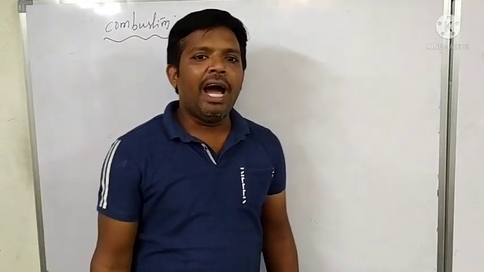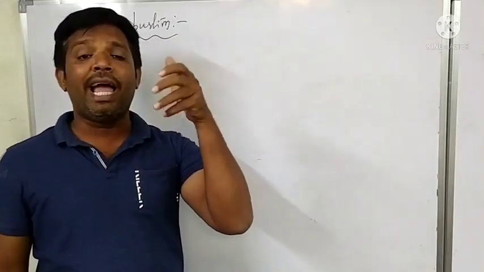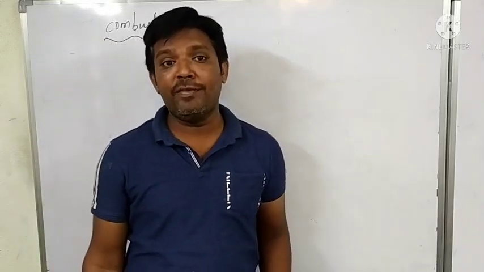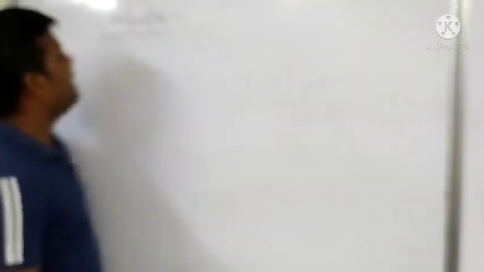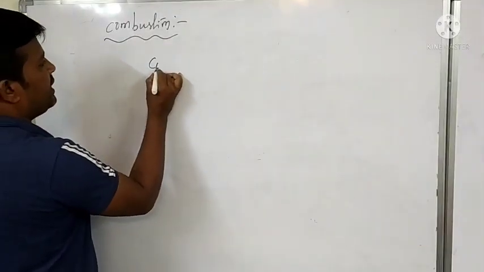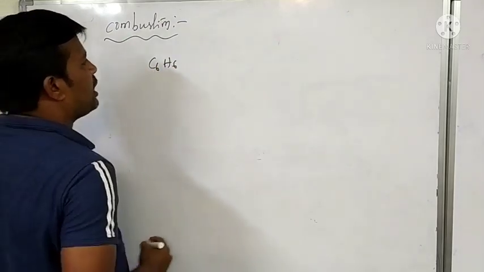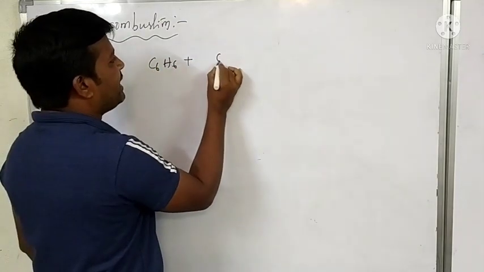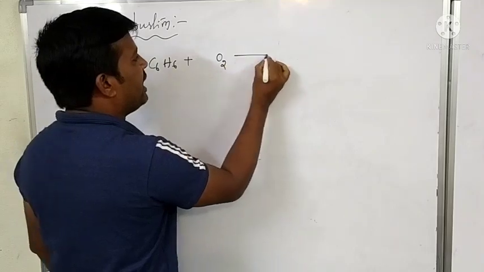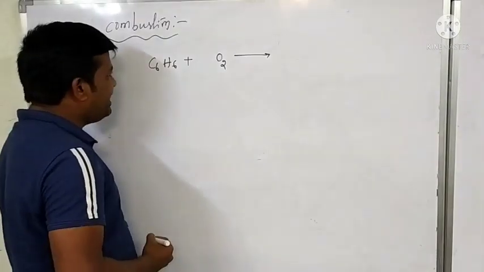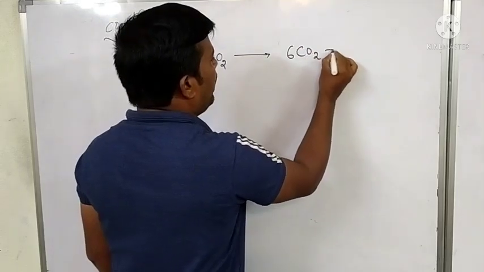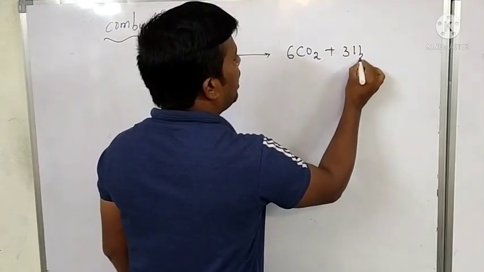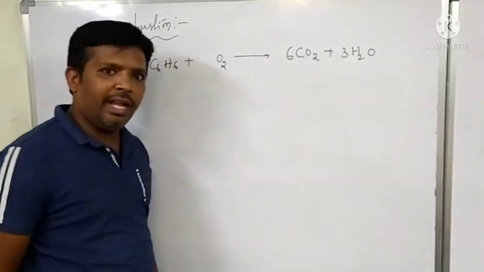When benzene undergoes combustion, that means reacting with oxygen, formation of carbon dioxide and water takes place. Therefore, C6H6, the benzene molecular formula, on combustion with oxygen forms 6 molecules of CO2 and 3 molecules of water.